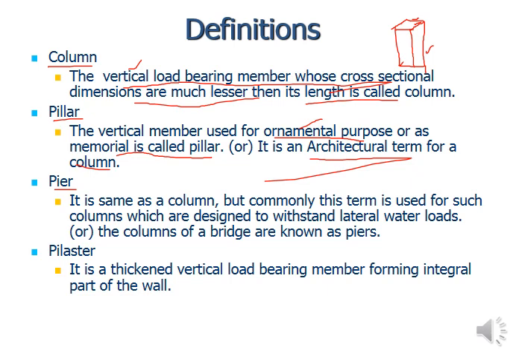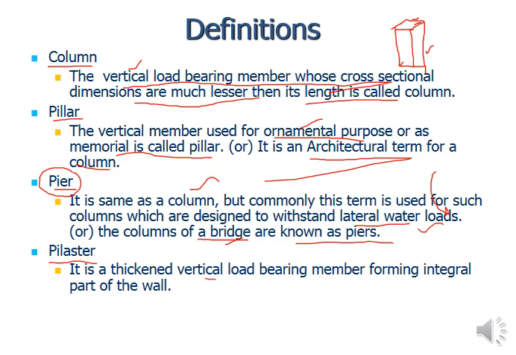That is also a type of column, same as a column, but for larger loads to be carried by heavier structures. Commonly this term is used for columns designed to withstand lateral water loads, or the columns of a bridge. For a bridge, a heavy vertical member is required to transfer the load of the bridge from top to foundation. There the same columns are called piers, responsible for carrying heavier loads, vertical and lateral also. Then comes pilaster.